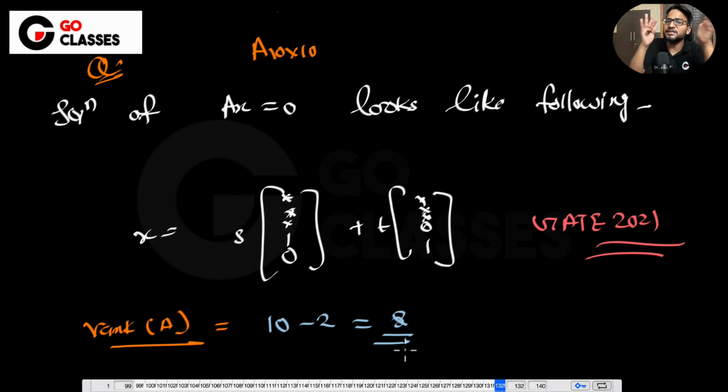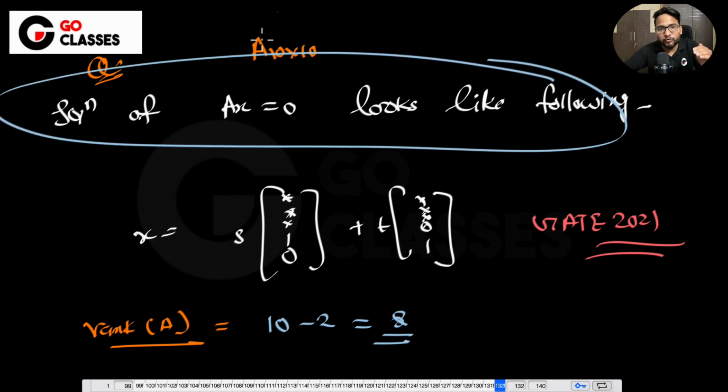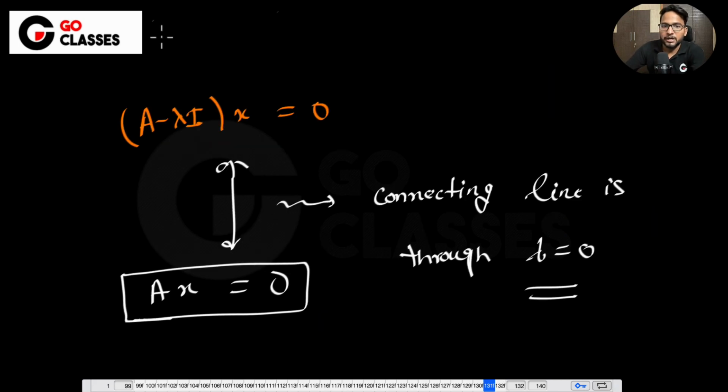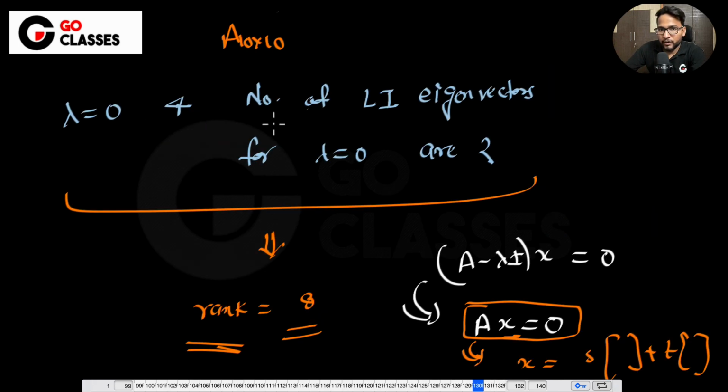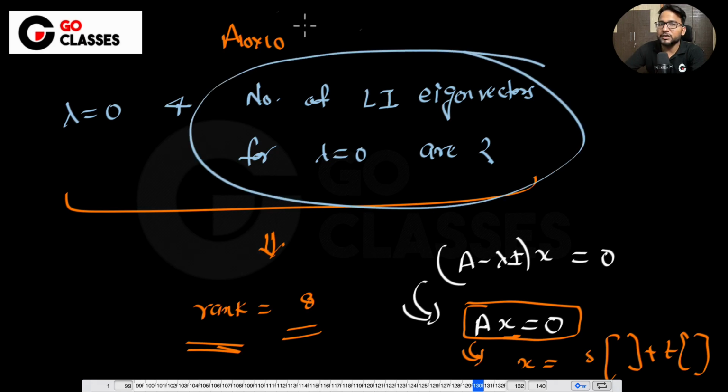Now I'm just rephrasing that question and, instead of directly giving you Ax equal to 0, putting one more layer above it. I'm saying lambda equal to 0, and you talk about (A minus lambda I) x equal to 0. And instead of a general vector x, I'm saying it is an eigenvector. Basically, I'm just connecting these two using lambda equal to 0. See, that's what they have said: corresponding to lambda equal to 0, the number of linearly independent eigenvectors is 2.